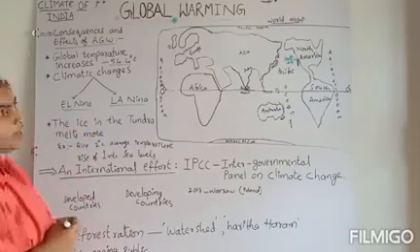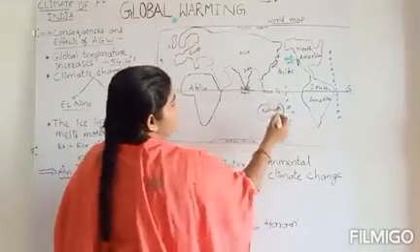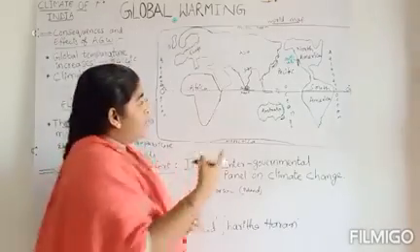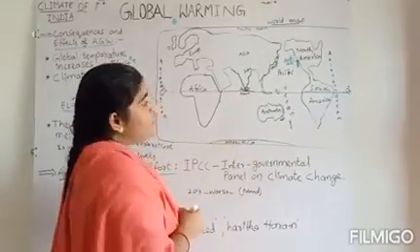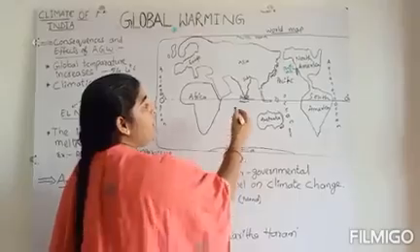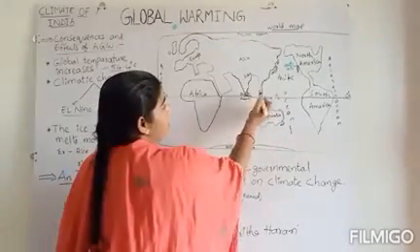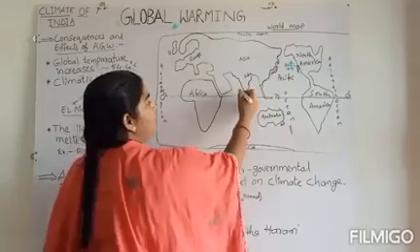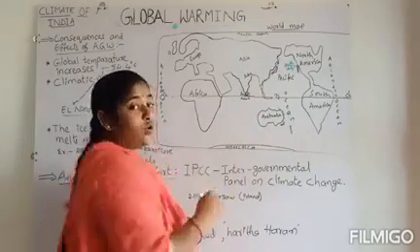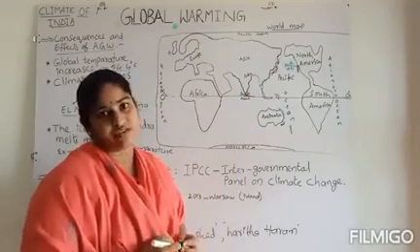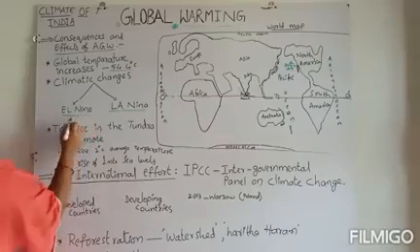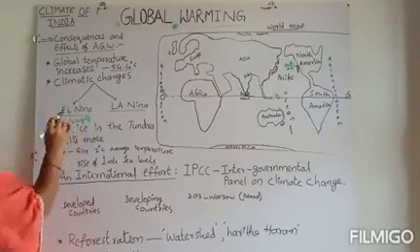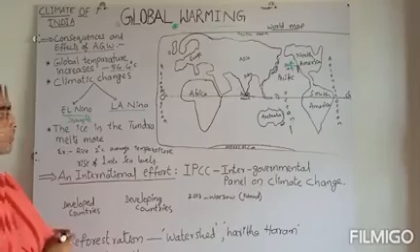Because of El Nino, these regions, that means because of the heavy temperature, even in our country late arrival and non-arrival of the monsoons occurs. That means El Nino causes droughts. Okay, the droughts.